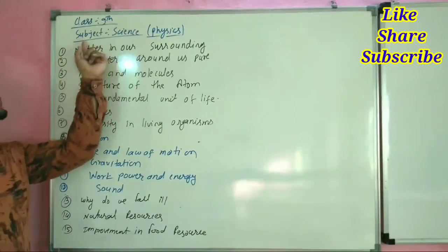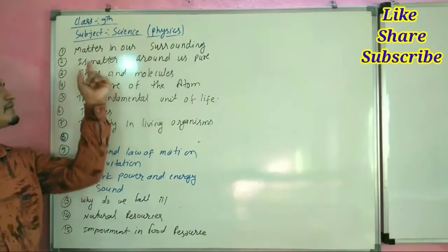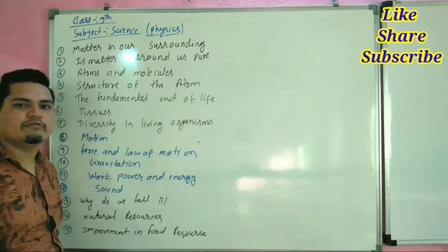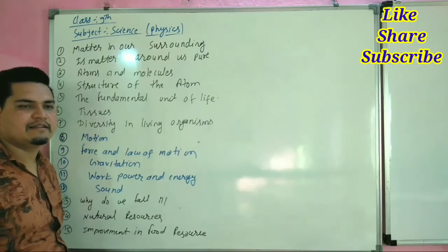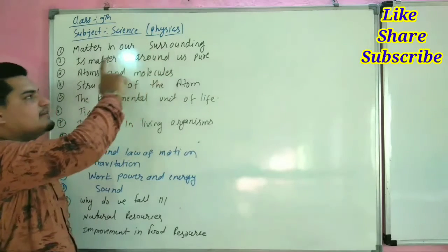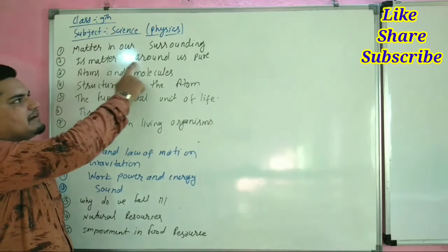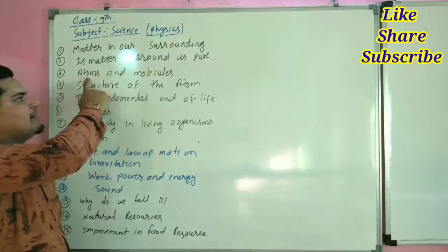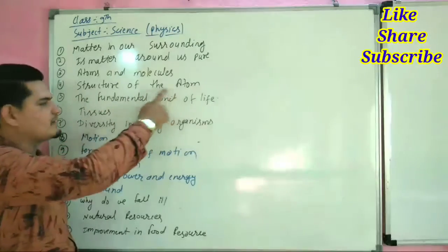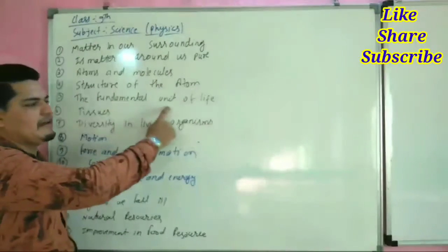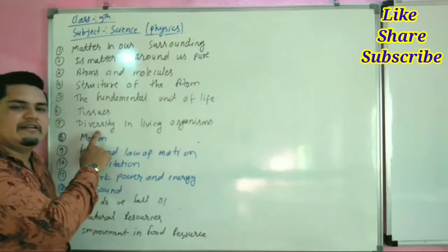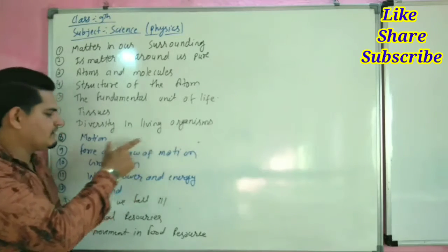Class 9 subject science physics. Before starting the video, I want to introduce you to a few chapters of class 9. First chapter is matter in our surroundings. Second is is matter around us pure. Third, atoms and molecules. Fourth, structure of the atom. Fifth, the fundamental unit of life. Sixth, tissues. Seven, diversity in living organisms.